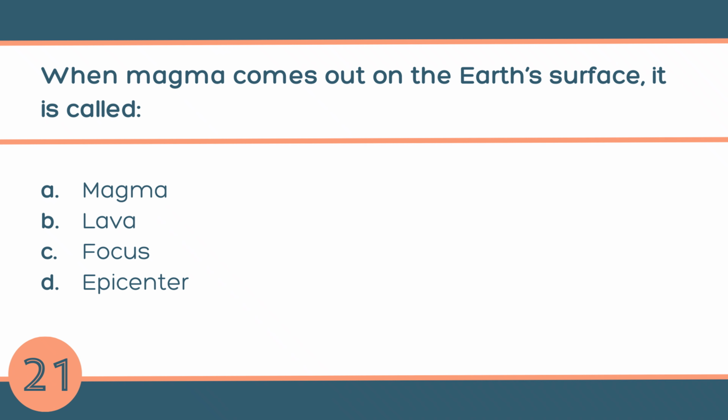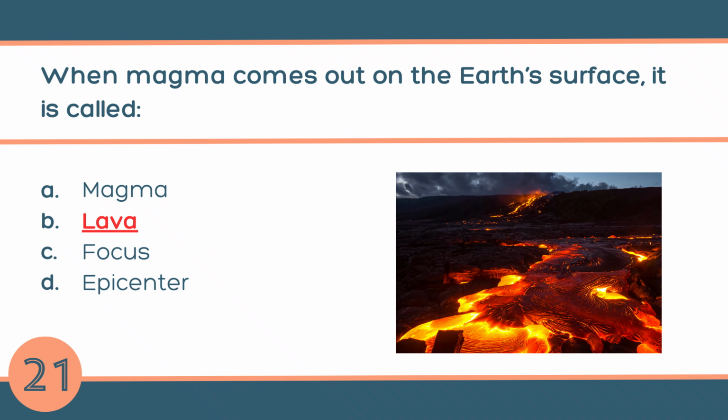Question number 21. When magma comes out on the Earth's surface, it is called A. Magma, B. Lava, C. Focus, or D. Epicenter. The answer is B. Lava. Lava is hot melted rock that comes out of a volcano and flows on the Earth's surface.